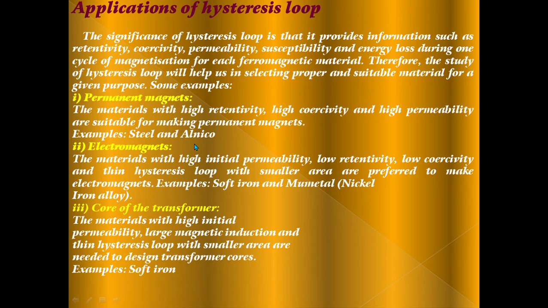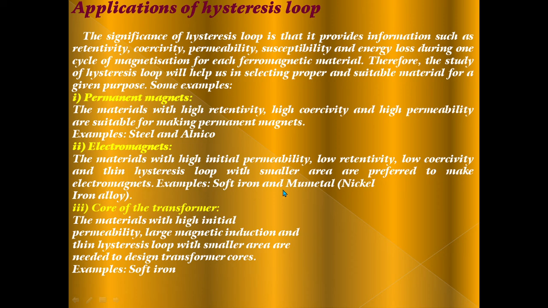Example: steel and alnico. Electromagnets: materials with high initial permeability, low retentivity, low coercivity and a thin hysteresis loop with smaller area are preferred to make electromagnets.